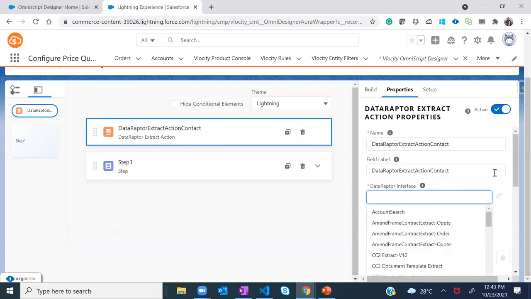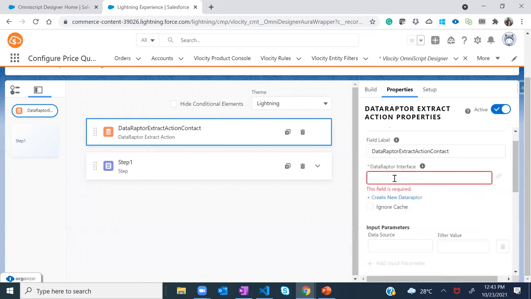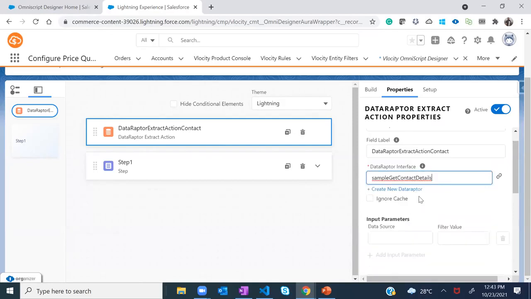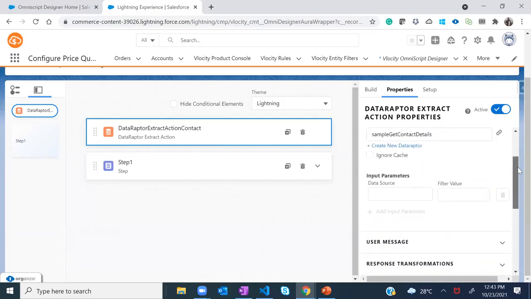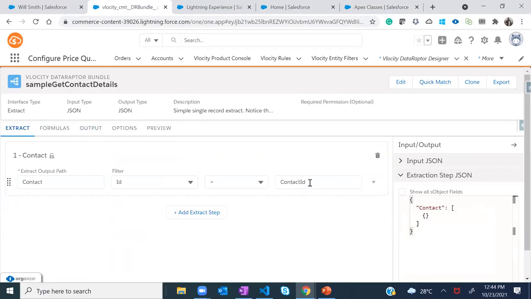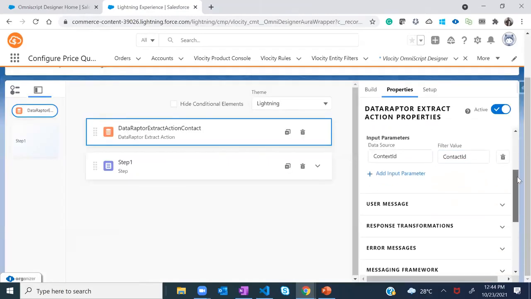Data raptor interface, I already had a data raptor, as I told you, right? The data raptor name was some contact, some sample contact search. Yep, sample get contact details. So I have simply selected it, rather than creating a new data raptor over there, and I'm ignoring the cache over there. And in terms of data source, since I'm working on the same context here, I'll use context ID here. It's a pretty straightforward choice, right? And in filter value, I'll give contact ID, because in my data raptor, I had used contact ID over here. So if I have to use con ID, then I'll have to give con ID over there as well. So this is what we will be doing over here.